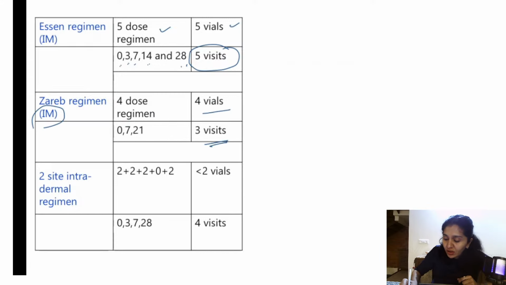So are we doing 4 doses in 3 visits? On the first day, that is day 0, the day of bite, we are giving 2 doses, and on the 7th day and 21st day, 1 dose each. All right, it makes 4 doses.